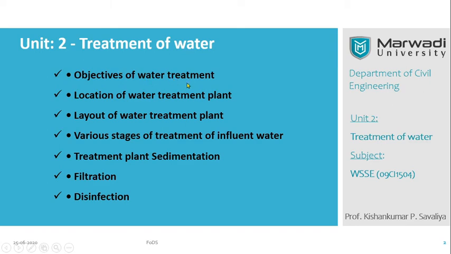First of all, water treatment is required for the polluted water only. Okay. We need to set up a treatment plant according to the layout of the water treatment plant. Then sedimentation. Sedimentation is a process in which the solid portion is settled at the bottom portion of the water body. I am giving you one simple example.